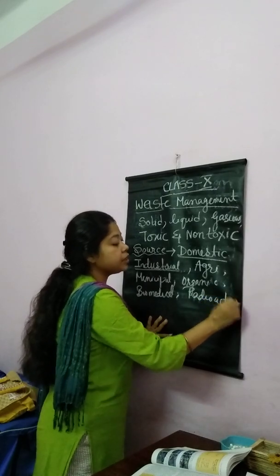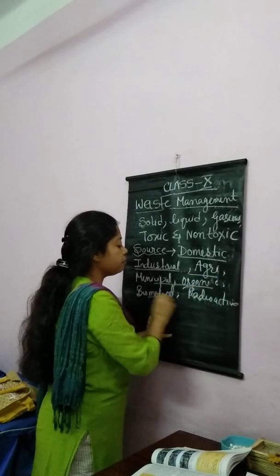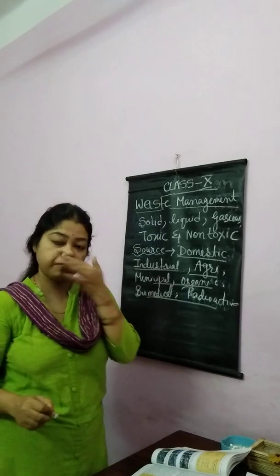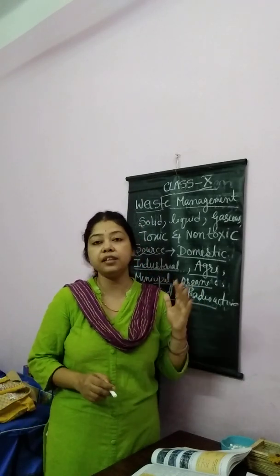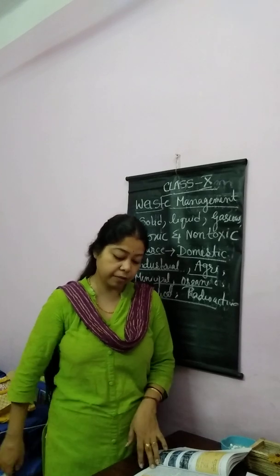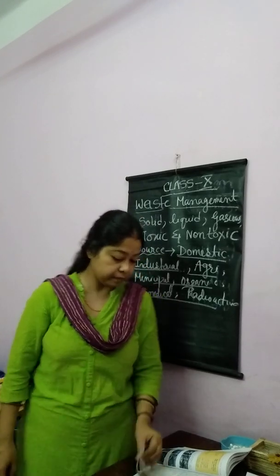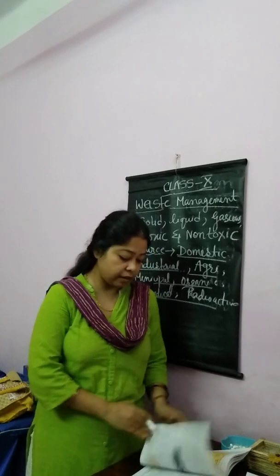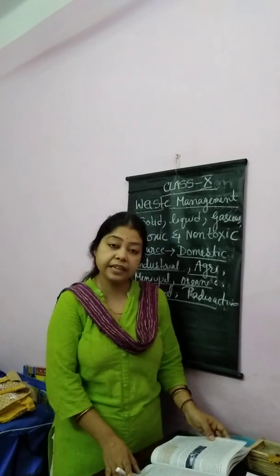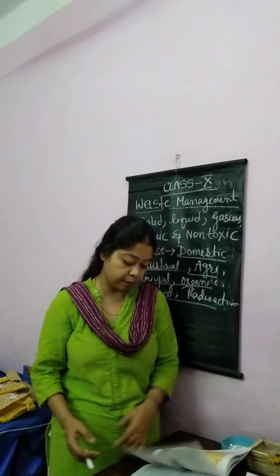So individually these can come in a short question, along with definition and example. Okay. Now, this next part we will read now, and in the next video I will continue the next part.